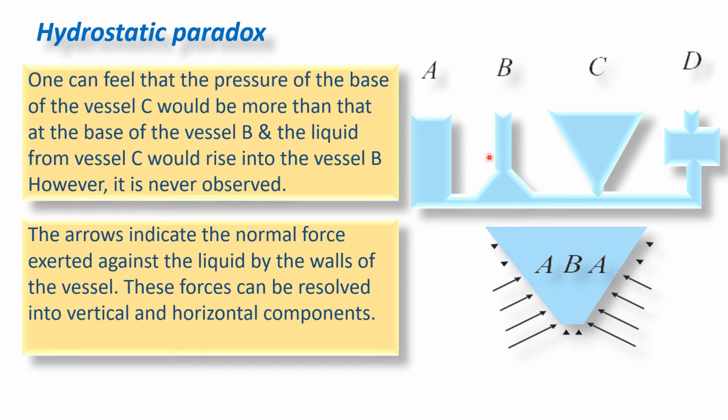If you consider vessel B, these vertical forces are acting in the downward direction and therefore they will give a net force in the downward direction. And in vessel C, the vertical components are acting in the upward direction and therefore they will give a net force in the upward direction. So now we will explain this further in detail.